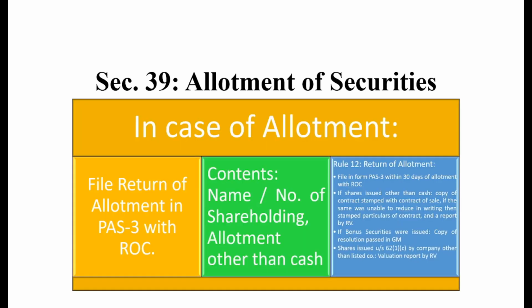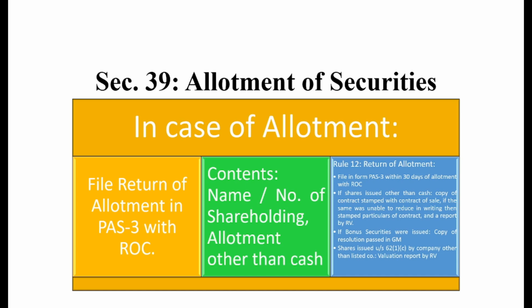Next, under section 39, we have several more things. Before allotment, the company must file PAS-3, the return of allotment, with the ROC. Before allotting its shares among the public, the company needs to prepare its return of allotment in the format of PAS-3, and the same shall be deposited with the office of the ROC. This is the basic information which the ROC obtains: how many people, and the exact number of people, subscribed for the particular prospectus ultimately.